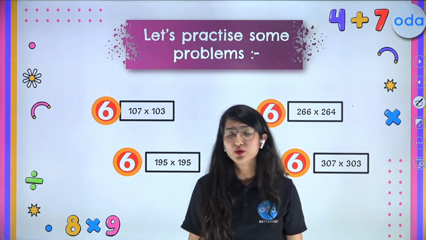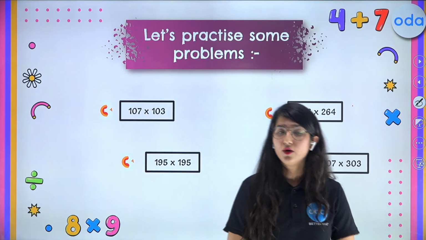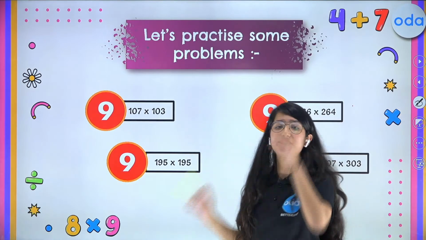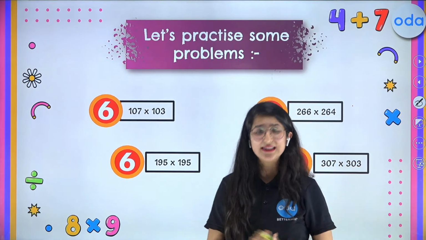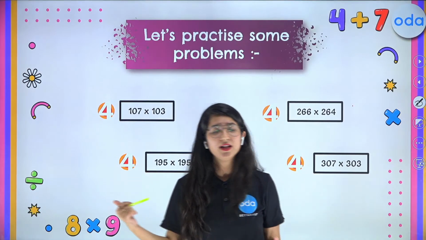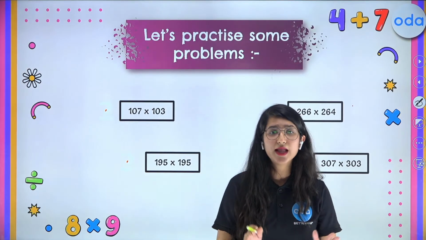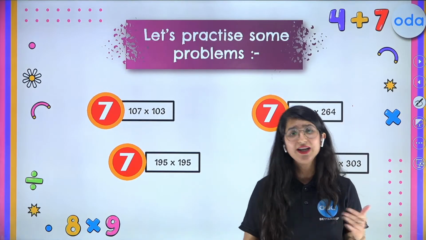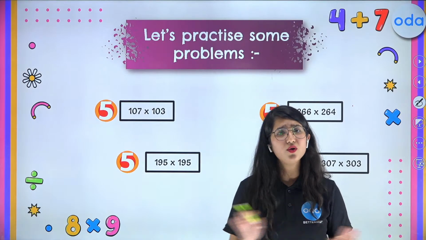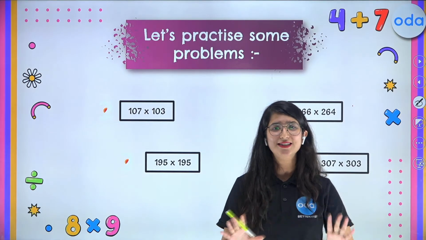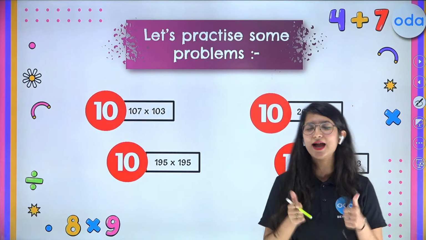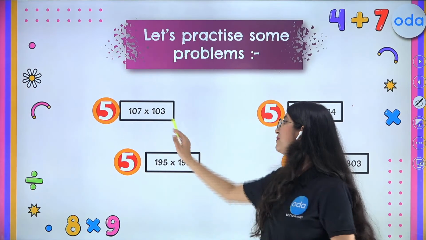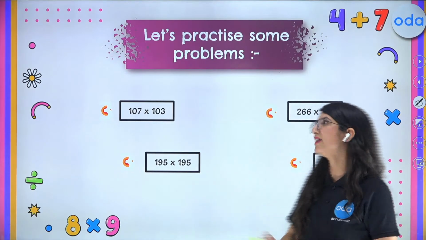So it is absolutely the same. Do not worry. Okay. So let us do the very first problem, 107 times 103. Kids, here I want to tell you one thing. We learned the VCM method so that you can do the questions in fraction of seconds. But if you already know the answer, then no need to apply the VCM method. Directly write down your answer and it would be good enough.